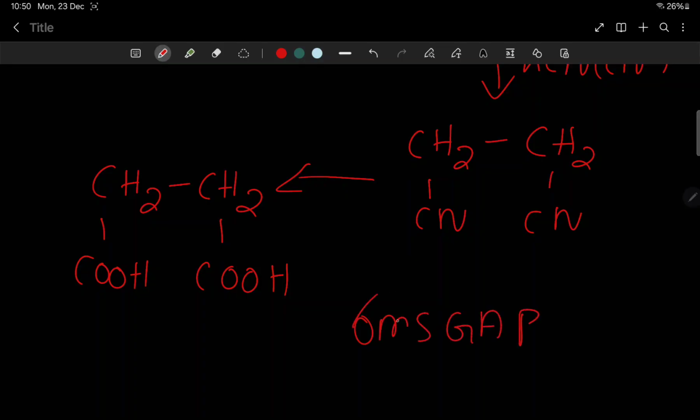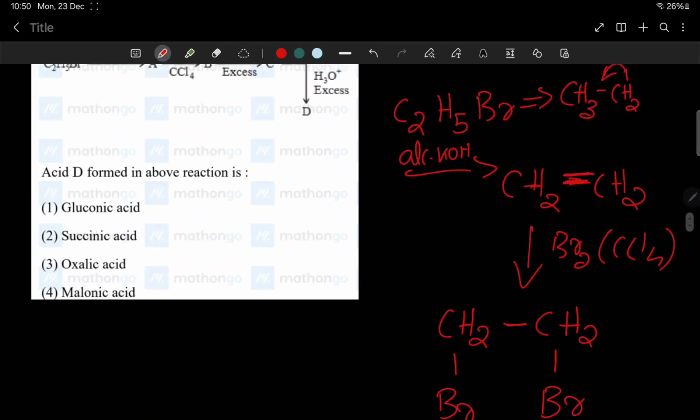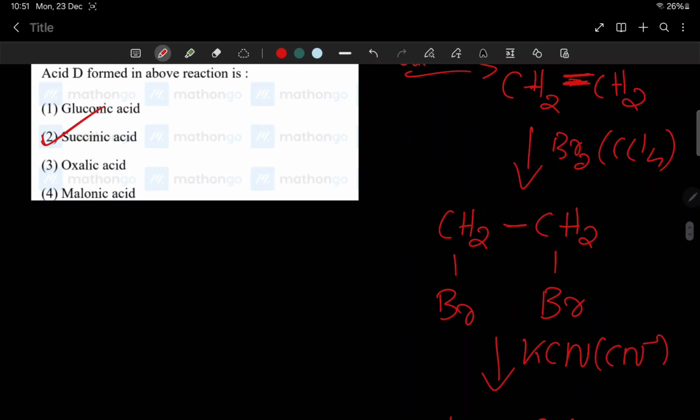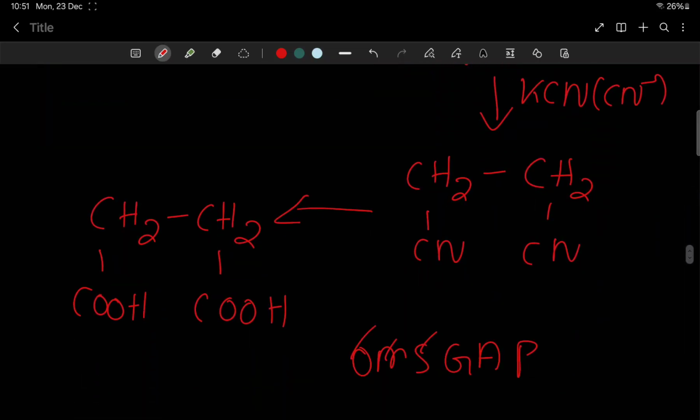OMSGAP. Oxalic acid, malonic acid, succinic acid. So oxalic means 2, malonic 3, succinic acid is here. Yes, so I think succinic acid is the answer. Okay, I hope you understood. It's a simple question. We can easily do it.